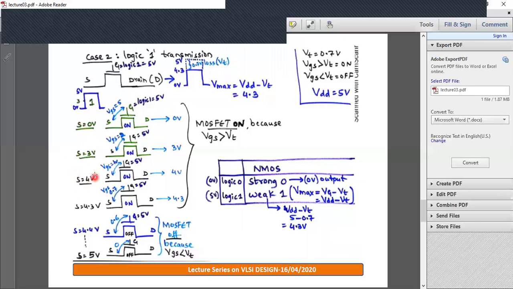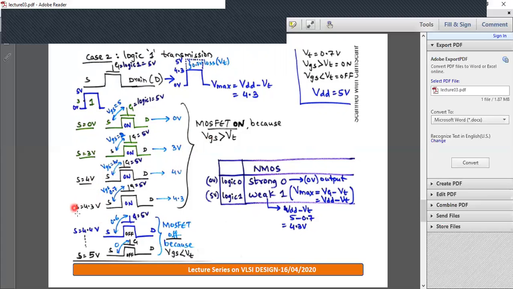Next case, consider source to be 4 volt. Gate is 5 volt as you know. So 5 minus 4, VGS is 1 volt. VGS of 1 volt is greater than VT, that is 0.7. So the MOSFET is on, and source value 4 volt is transferred to drain. So drain is at 4 volt. So from 0 to 4 volt, all these intermediate values will be passed because VGS is greater than VT for all these cases.